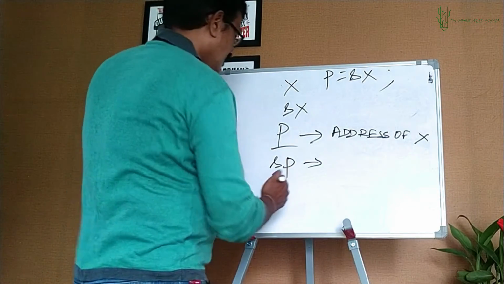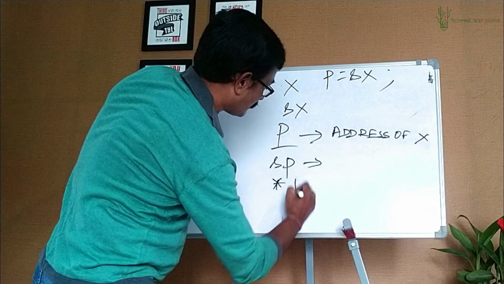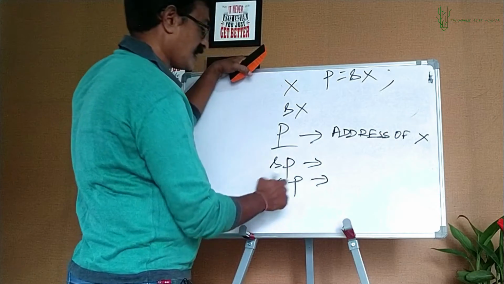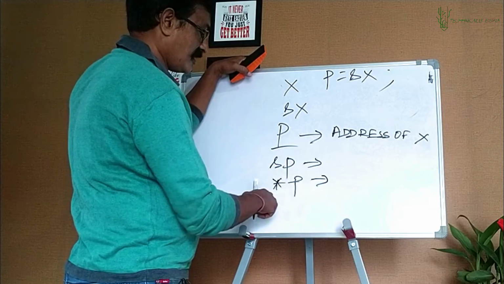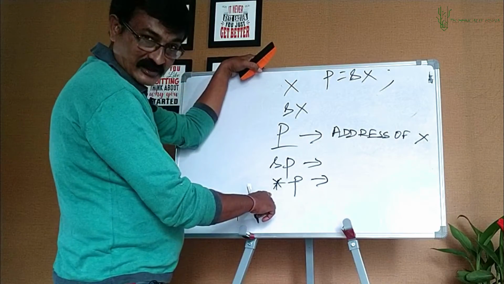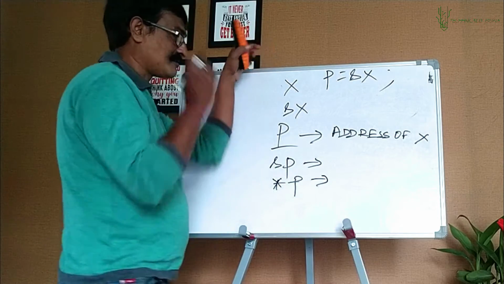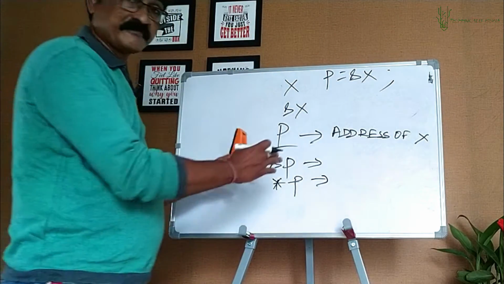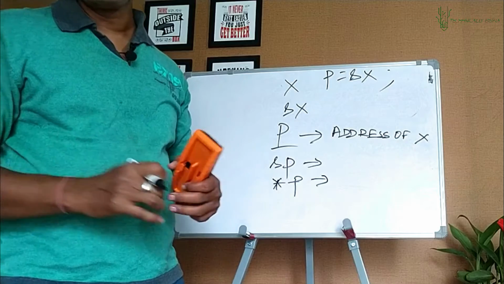Alright? Now, if I say asterisk p, what does it give you? What is the translation? Again, while translating, right to left, p gives you what? Address of x. Asterisk means what? Value at address of x. Got this? Whole example. Okay.